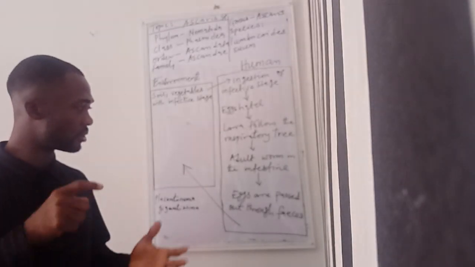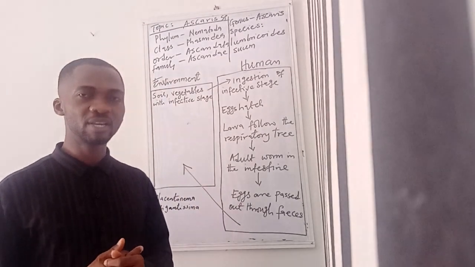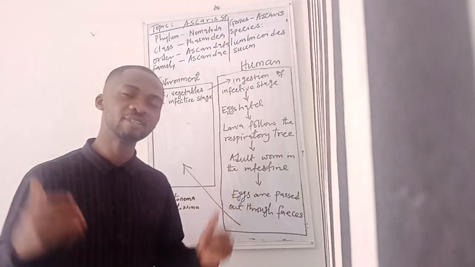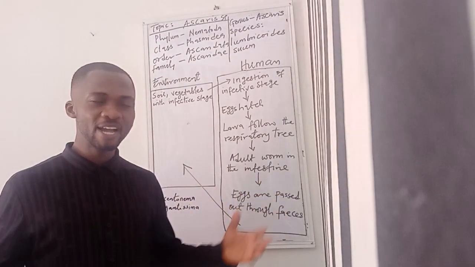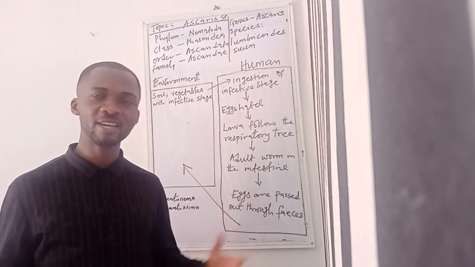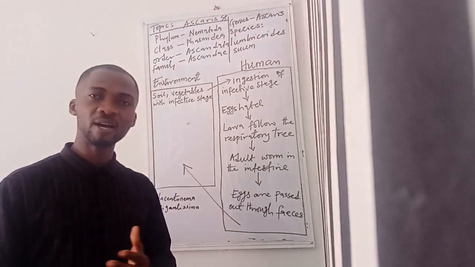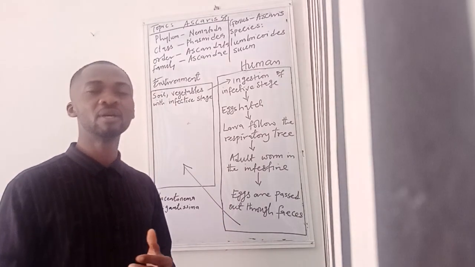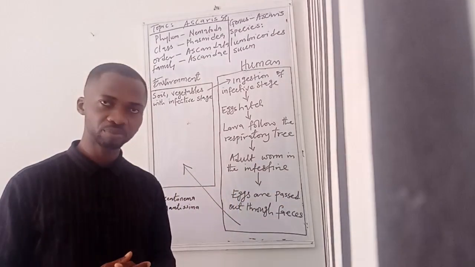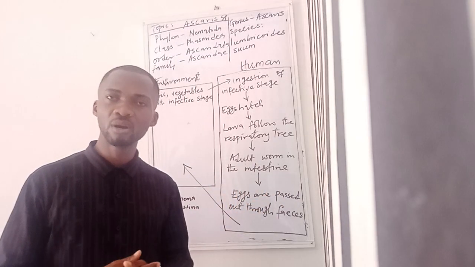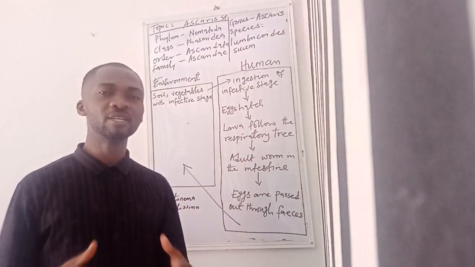Having talked about diagnosis and treatment, then epidemiology, the spread of the disease. How does ascariasis spread? There are factors that help in the spread of ascariasis, such as humidity and moderate temperature. When the environmental conditions are okay, the eggs can thrive.